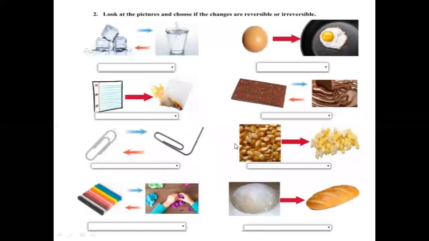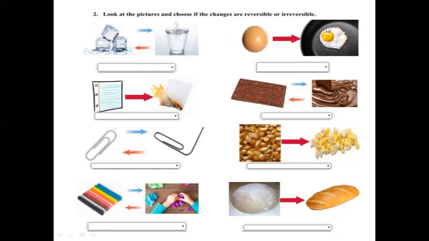Some examples of reversible and irreversible reactions are here. The melting of ice is reversible. Burning of paper is irreversible. Double arrows show a reversible reaction and single arrows show an irreversible reaction. So this is reversible because double arrows are here. One arrow means irreversible, double arrows mean reversible. This is a single arrow, so irreversible.